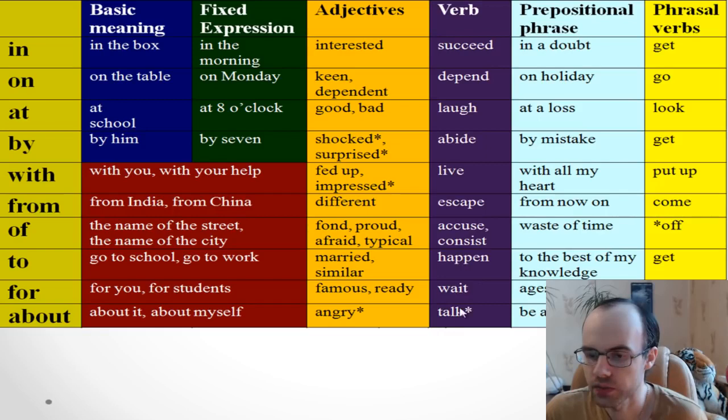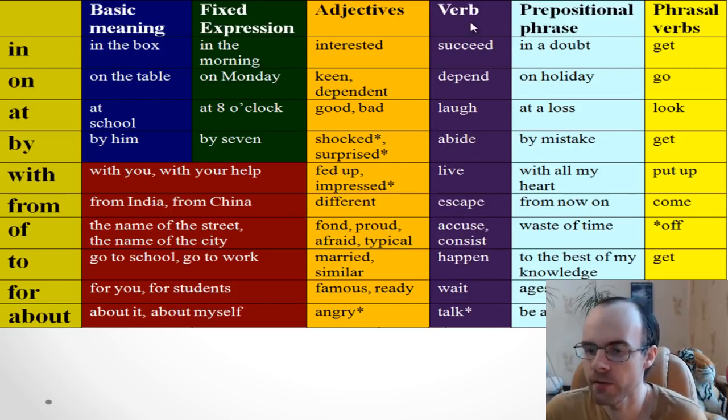And talk about. Let's talk about it. But sometimes we can use different prepositions after a verb. For example, if you say talk about, it means discuss, but you can say talk to or talk with. For example, I talked to him or I talked with him. It's also possible or acceptable. It means that we had a conversation.